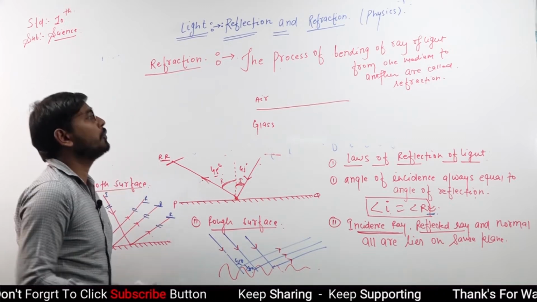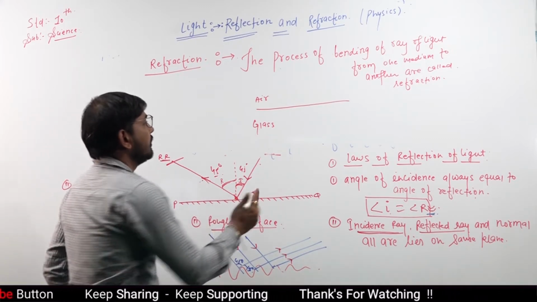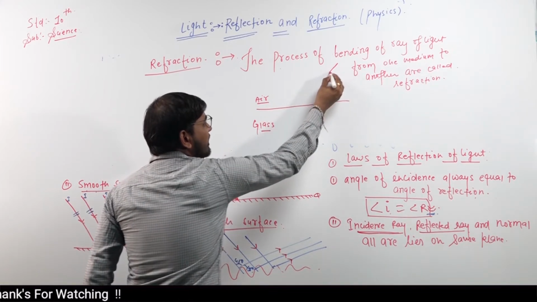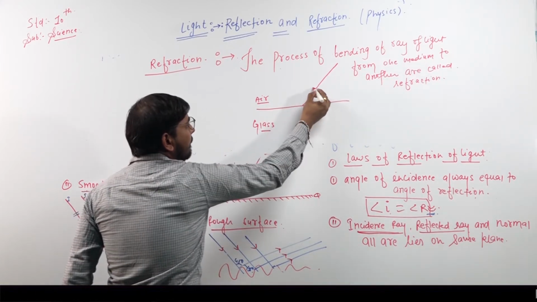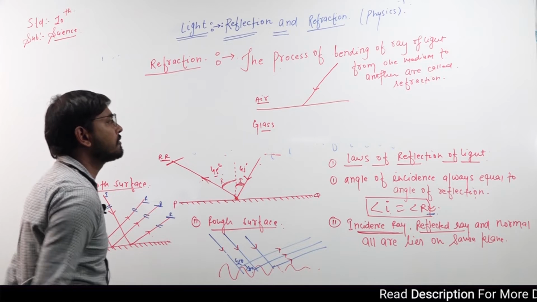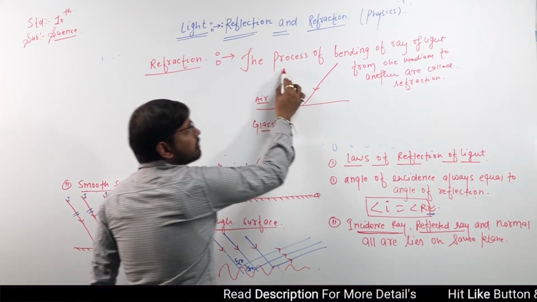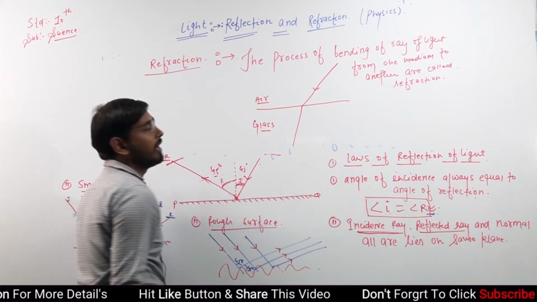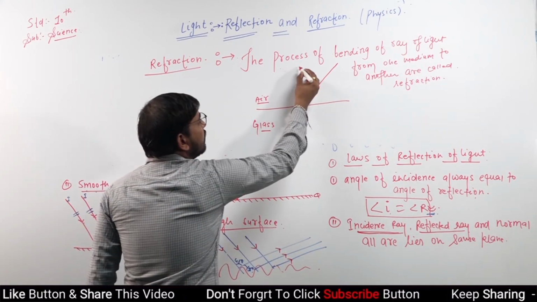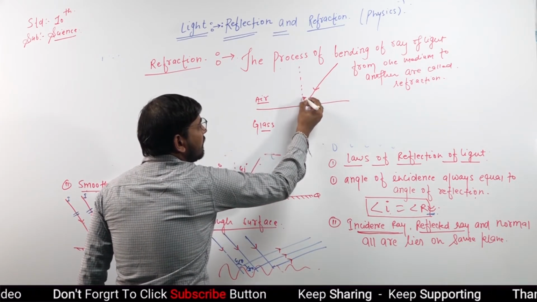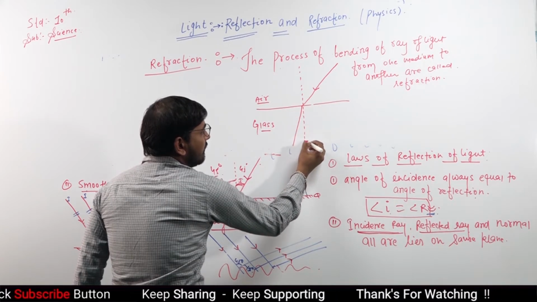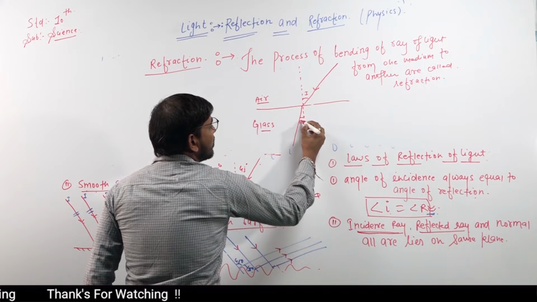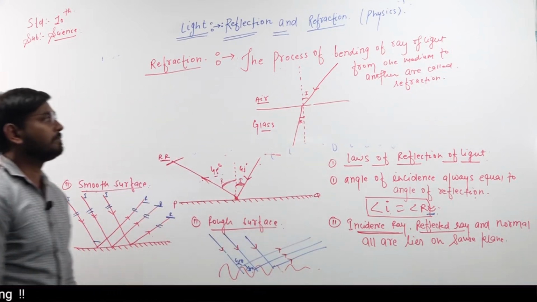So what will we understand about refraction? That is known as medium, air and glass. When any ray of light falls, what is the definition? The process of bending of a ray of light. Bending means the bending of rays of light. And there we will draw the incidence ray, that is the angle of incidence, and that is the angle of reflection.